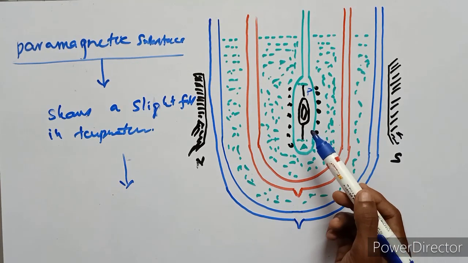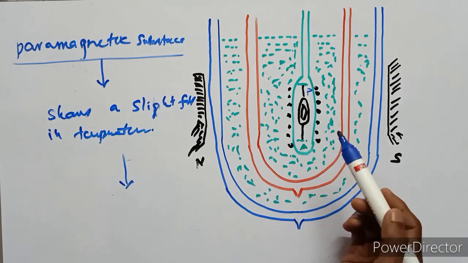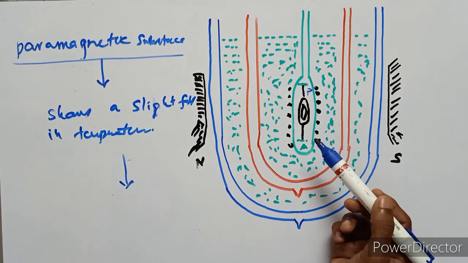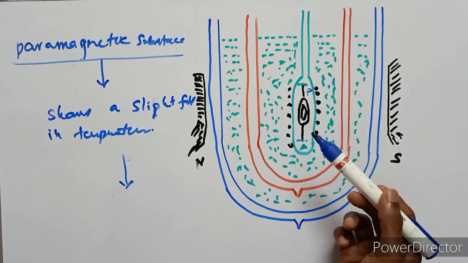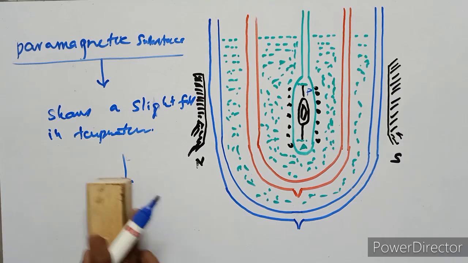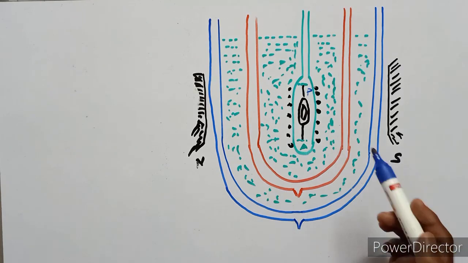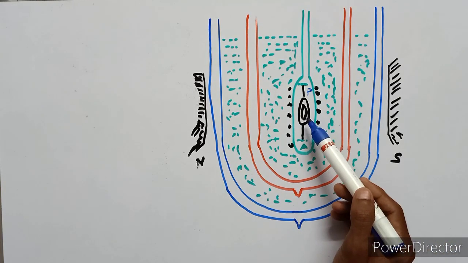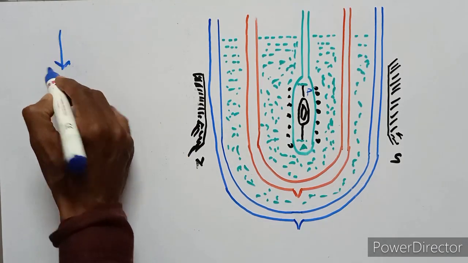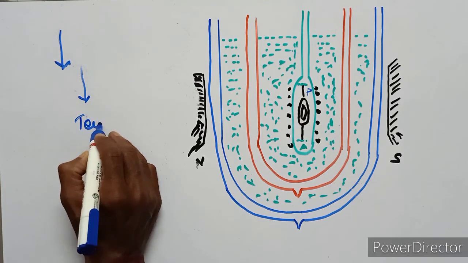When the substance is magnetized, the molecules are set in the direction of the magnetic field, so the temperature of the substance rises. When the substance is demagnetized, the temperature falls. Adiabatic demagnetization means when a paramagnetic substance is suddenly demagnetized, it loses the magnetization, and then the temperature suddenly